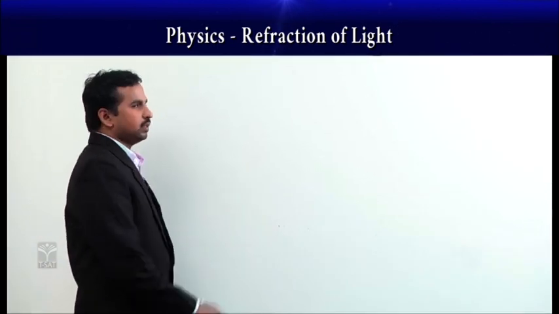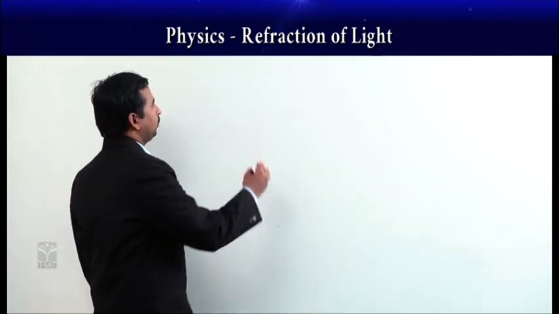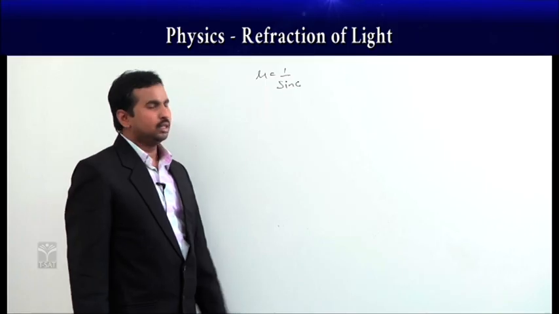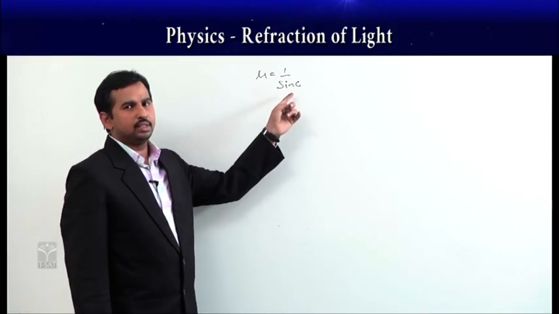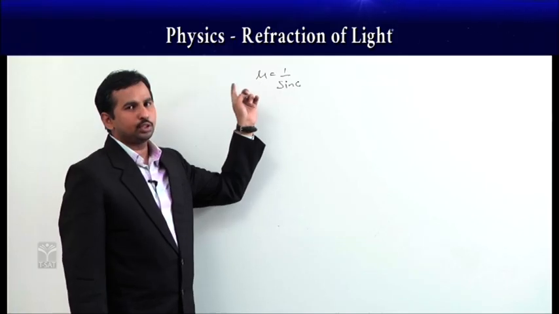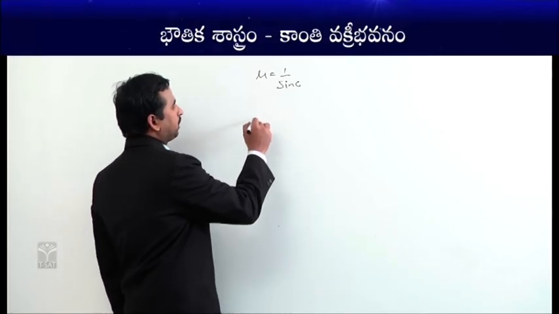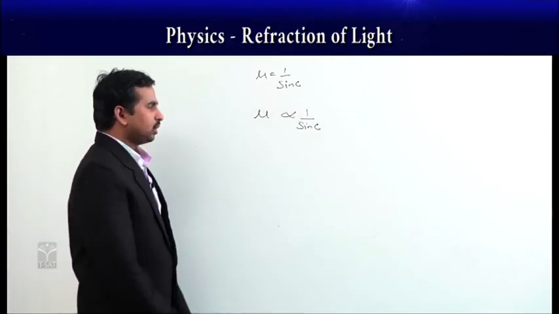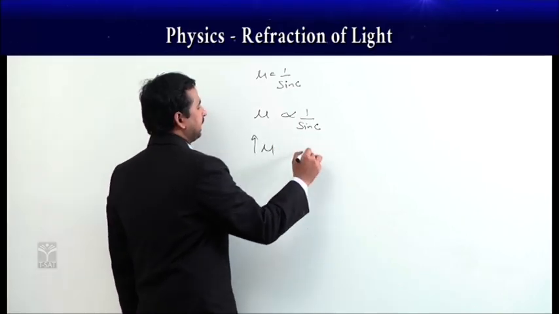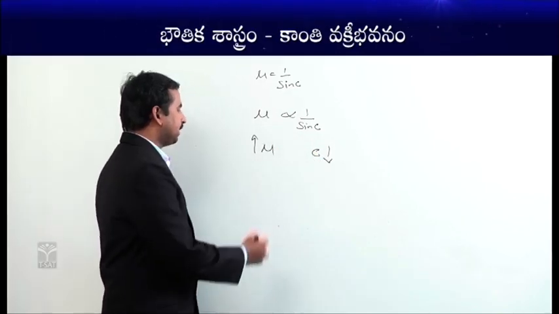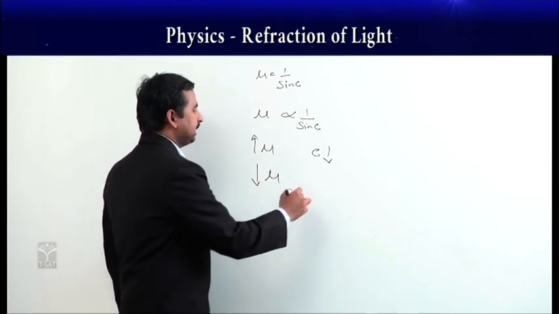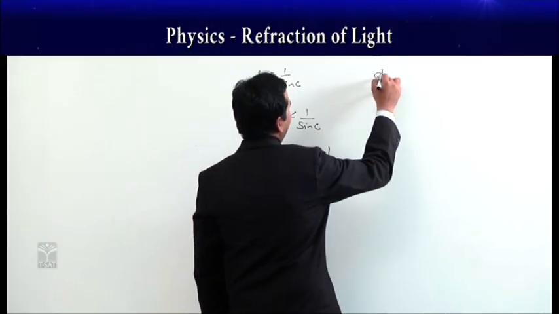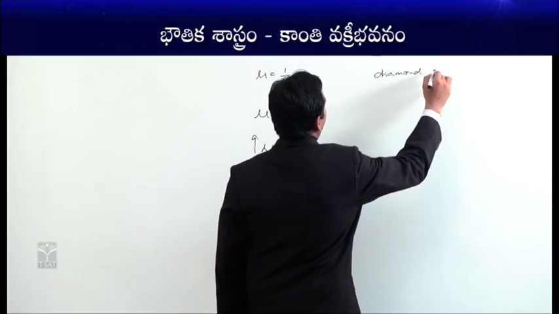So in the first case we saw, in total internal reflection, mu is equal to 1 by sin c. Which means if the refractive index is more, then the sin c value is less, as they are inversely proportional to each other. So the refractive index mu is inversely proportional to the critical angle. If the refractive index is more, then the critical angle is less. In the same way, if the refractive index of the medium is less, then the critical angle will be more. The best example for that is diamond.